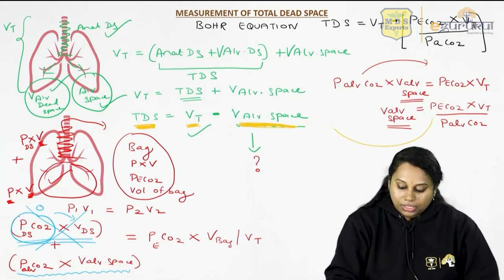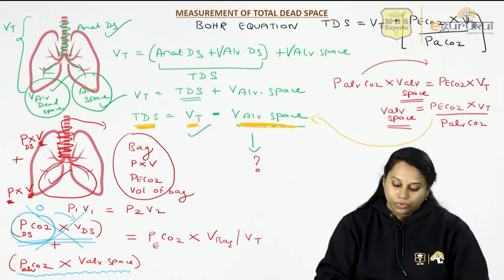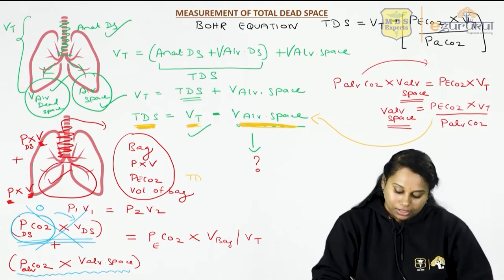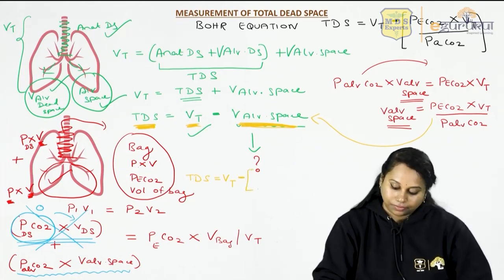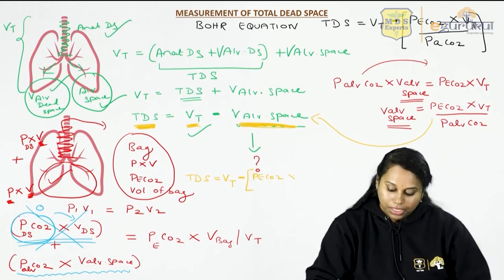Now when you put this volume of alveolar space into this, you get this equation: total dead space is equal to tidal volume minus, instead of the volume of alveolar space, I am writing what that volume is, PeCO2 into tidal volume divided by PaCO2.